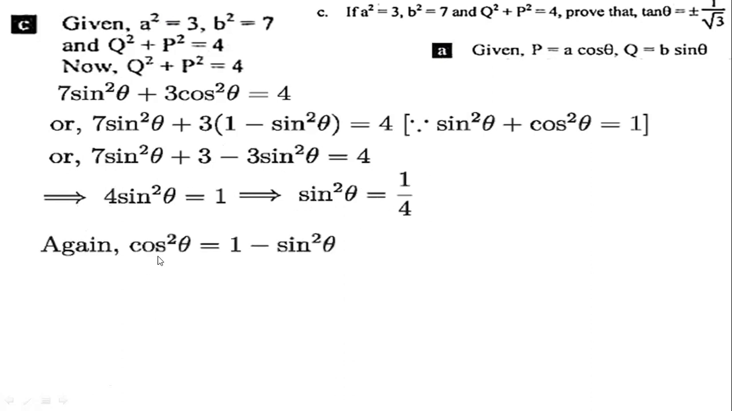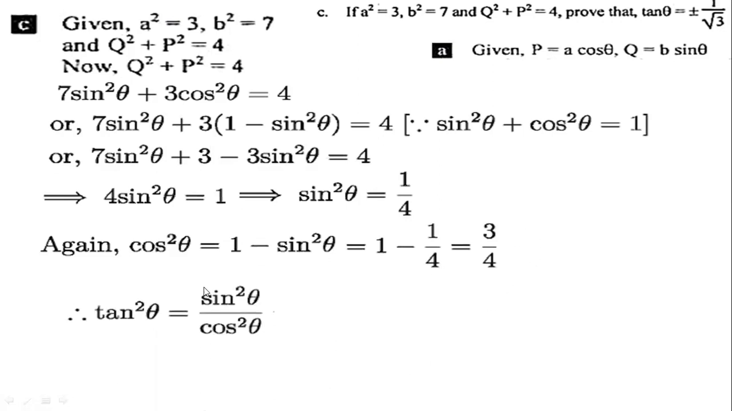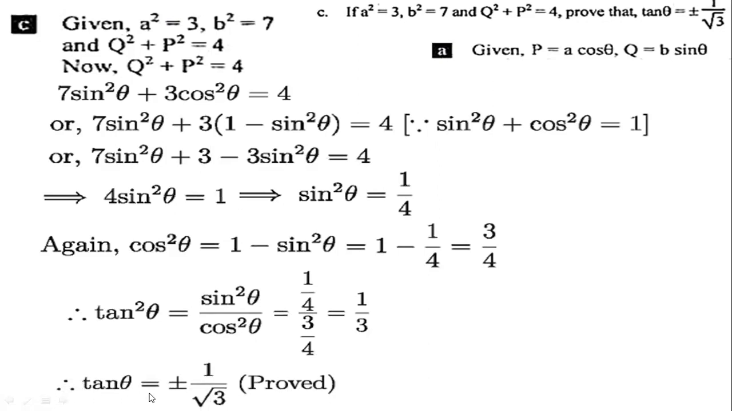From here, we can also find the value of cos square theta by 1 minus sin square theta. Putting the value of sin square theta, 1 minus 1 by 4 equal 3 by 4. Then tan square theta equal sin square by cos square. Putting sin square equal 1 by 4 and cos square equal 3 by 4, divide, then 4 is gone, and it will be 1 by 3. And finally, we get tan theta equal plus minus 1 by root over 3. Clear? Okay.